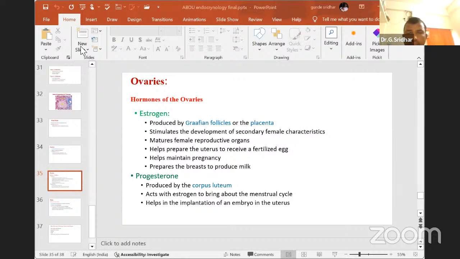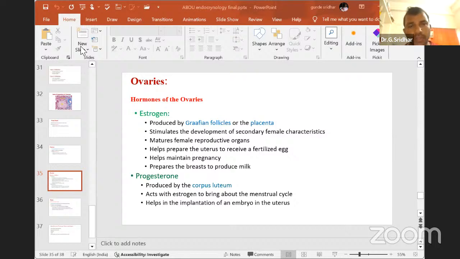Then the last gland, the hormones of the ovaries. There are two reproductive glands in the human body. If male, that is the testis. If female, that is the ovary. Ovary releases the egg. Testis releases spermatozoa or sperm cells, which we call gametic cells.